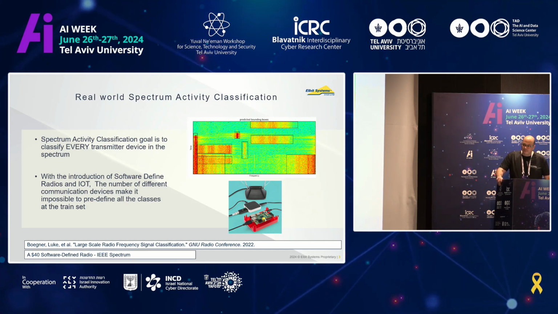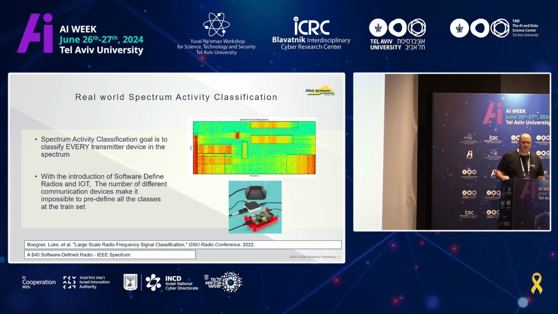So what is spectrum activity classification? The idea is that there are many transmitters out there, right? If you open a receiver and you just look at all the transmissions in the spectrum, almost everything today is transmitting: your car, your phone, your refrigerator, any drones, so many things. And our goal is to just know everything that is happening in the spectrum. So the first step is to detect. You can see here on the right, for example, a spectrogram. The x-axis is the frequency, the y is the time. And all these bounding boxes are transmissions.